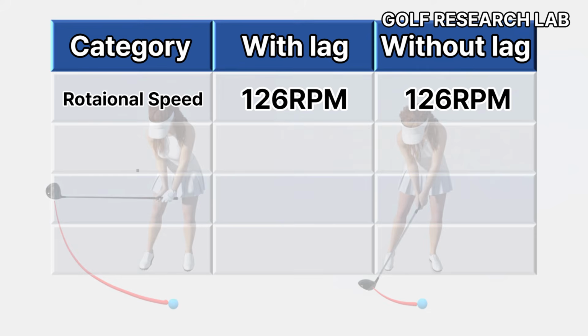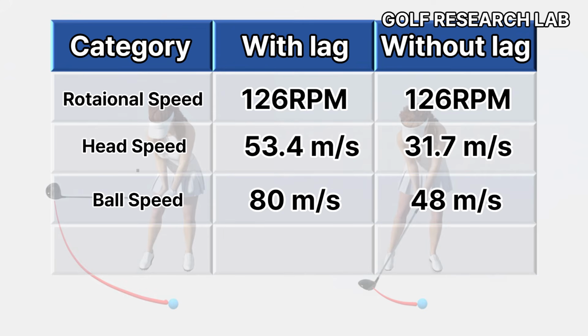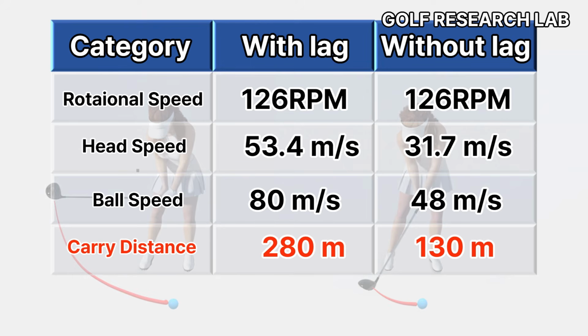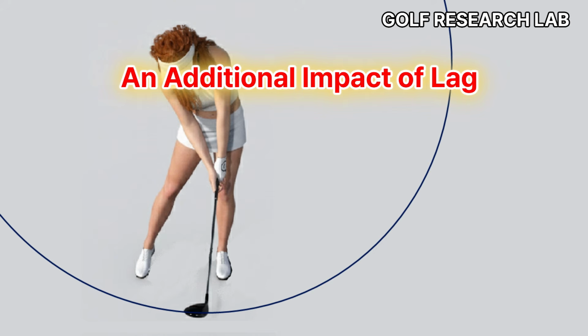The difference is shocking. Even with the same rotational power, lag increases club head speed by 68%, adding about 150 meters of carry distance. This is why many amateur golfers struggle with distance. They create wrist cock, but they release it too early, losing lag long before impact. If your current ball speed is around 48 meters per second without lag, proper lag can increase it to 80 meters per second. The effects of lagging go far beyond just increasing speed.